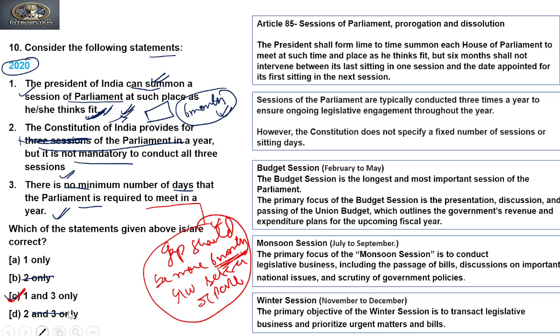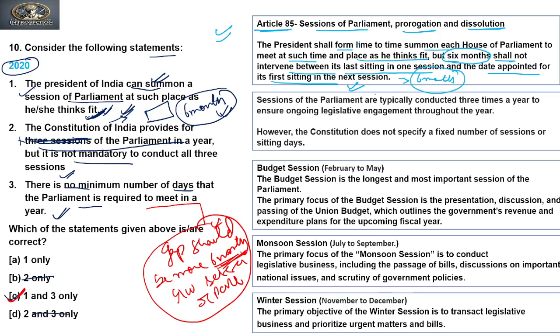Now if we go to the explanations to these questions, we can see that Article 85 talks about sessions of parliament, prorogation and dissolution. This we have already discussed. Questions from Article 85 have been asked previously also. The president shall from time to time summon each house of parliament to meet at such time and place as he thinks fit, but 6 months shall not intervene between its last sitting in one session and the date appointed for its first sitting in the next session. It means the gap should not be more than 6 months.